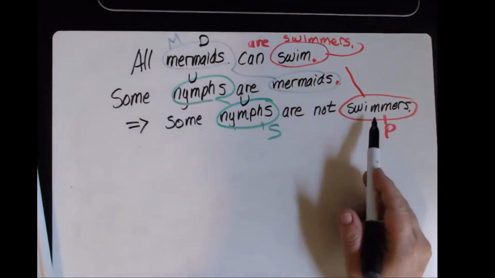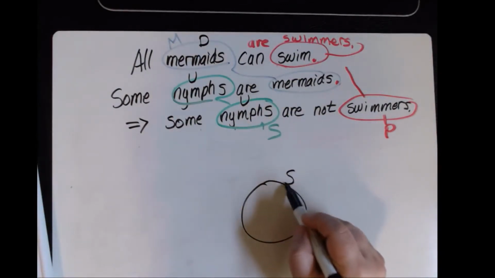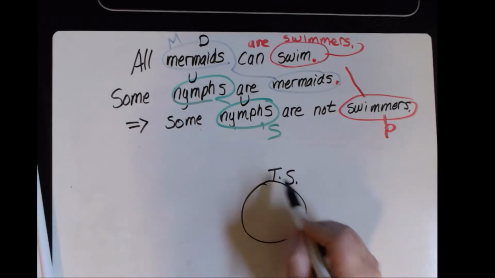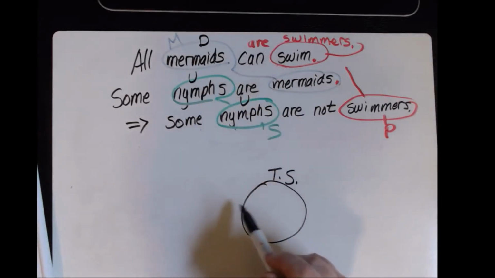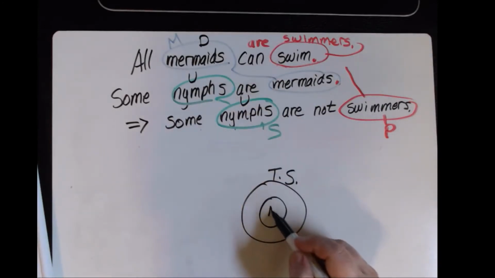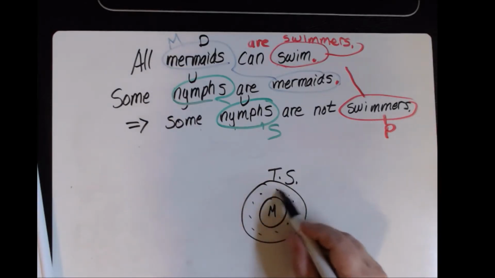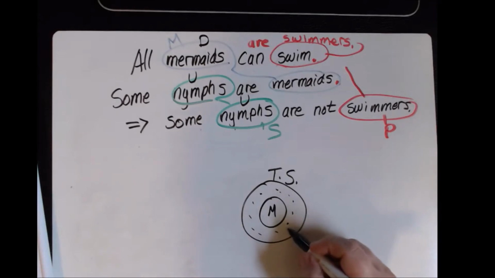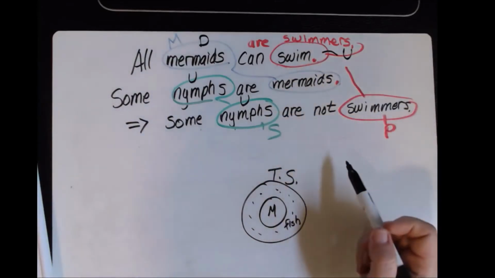All right, let's look down here at these. Swim, swimmers. These are all swimmers. Things that swim. That's what it is. Things that swim. Swimmers. Okay? All mermaids are swimmers. So this is the set of all mermaids. Am I referring to everything out here that swims? No, because I can actually have out here a fish. A fish swims, and a fish is not the same as a mermaid. So in this case up here, this is undistributed.